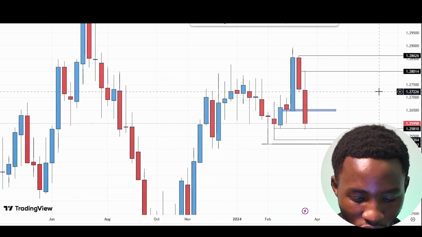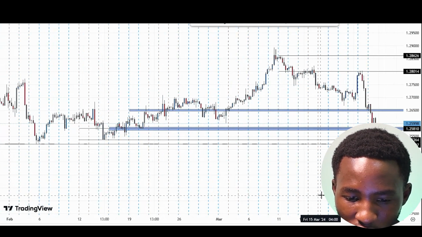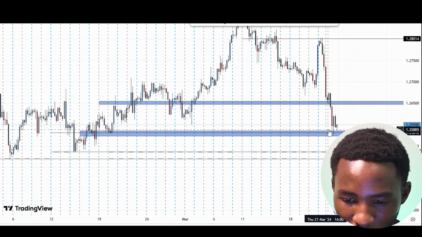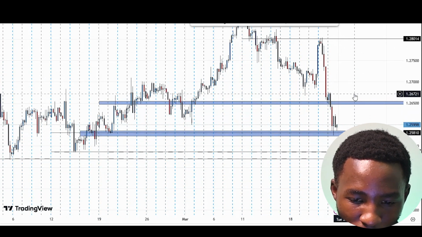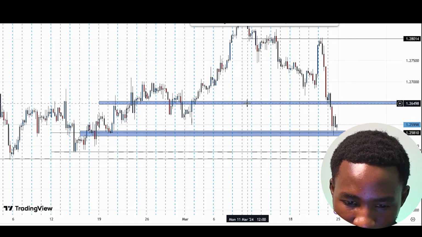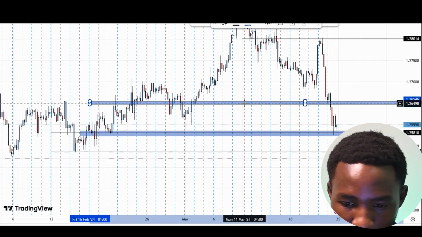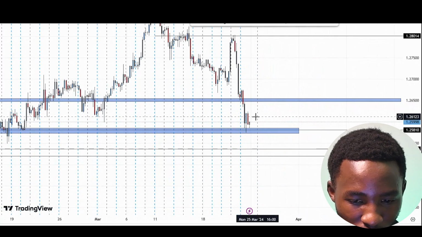Now, next week, all we want to do is focus at these points. Can we get an entry at this area? Yeah, so we already see price was already bouncing off this area, and possibly we could have an entry to the upside before we continue coming down. So these are the areas we should be looking at for the coming week. So yeah, let's get ready to dive into this one.